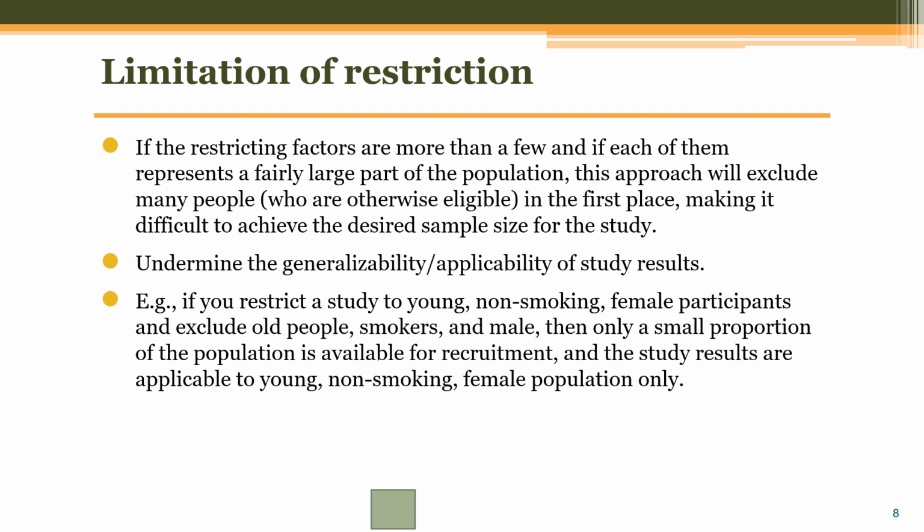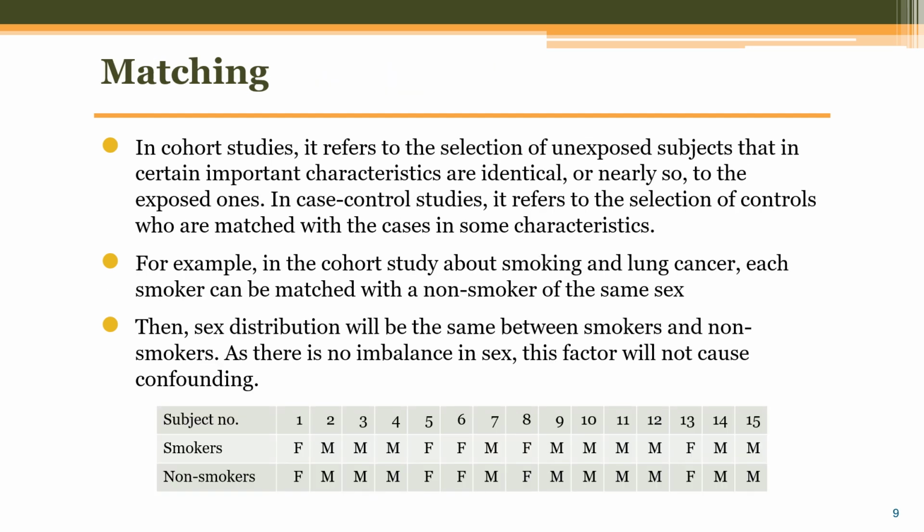The second method for controlling confounding is called matching. In cohort studies, matching refers to the selection of unexposed subjects that in certain important characteristics are identical, or nearly so, to the exposed ones. In case control studies, it refers to the selection of controls who are matched with the cases in some characteristics.